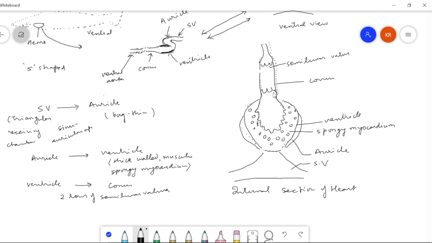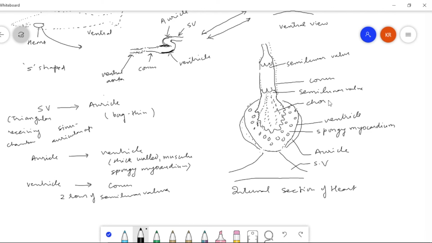This is also semilunar valves. To connect between these semilunar valves and to give support, there is connective tissue.